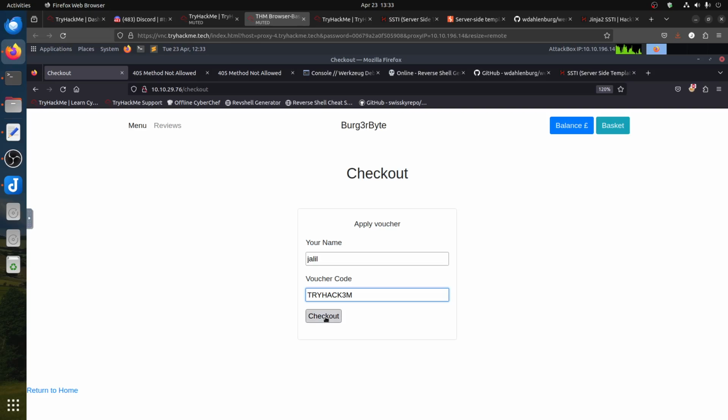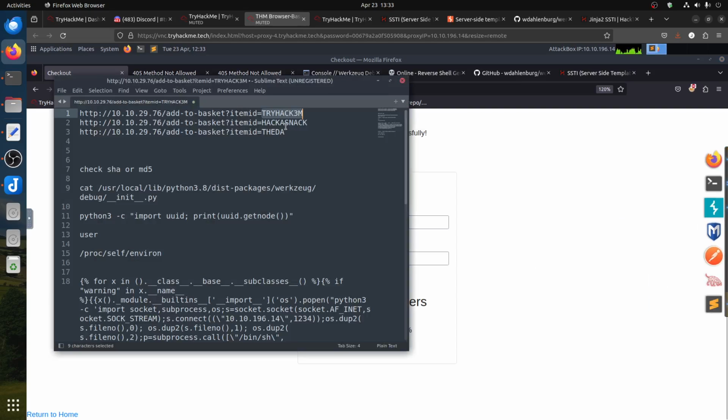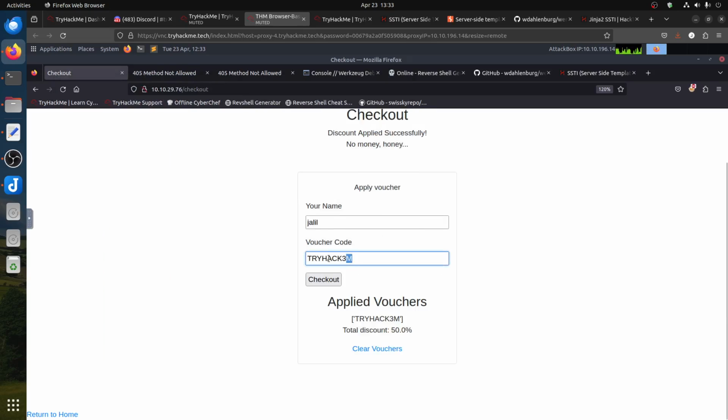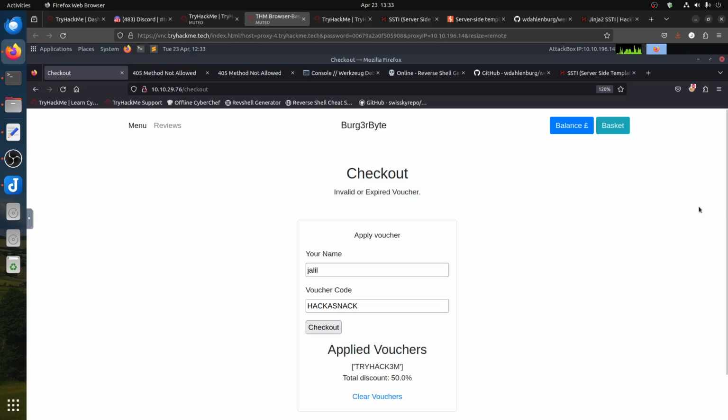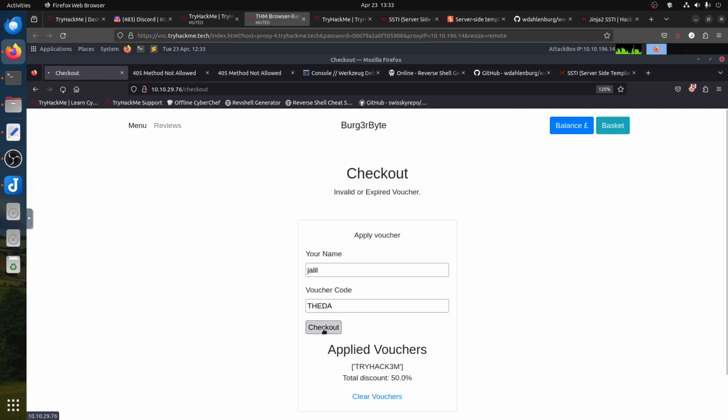then put that, now somehow it tells me the voucher discount of 50% is applied. So it's a bit of a coincidence, to be honest. Why is my connection freezing now? Invalid or expired voucher. This is sometimes why I don't like these rooms, because it gets down to the guessing part. My data is also not there.